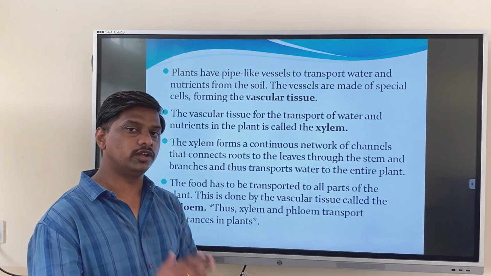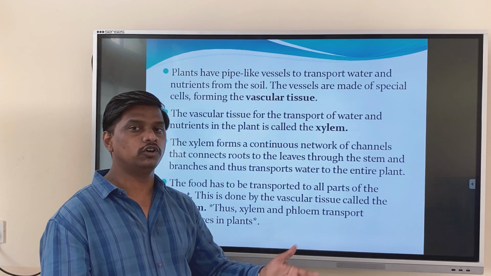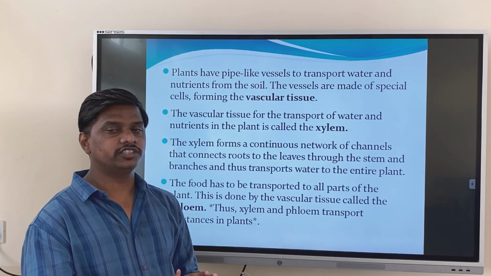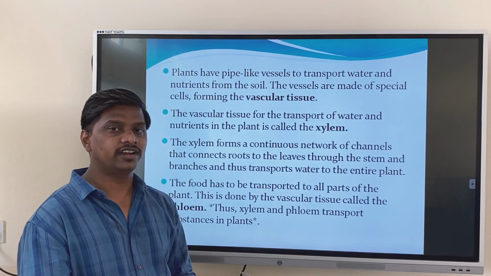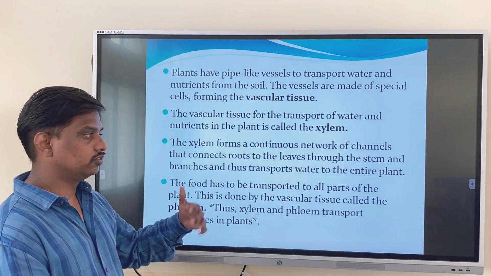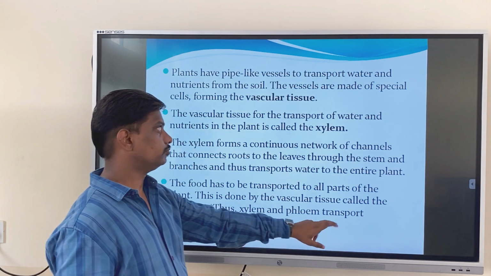The xylem will transport the minerals, nutrients and water which are required for the plants, and the phloem will transport the food which is required for the plant, which can be stored in the plant.